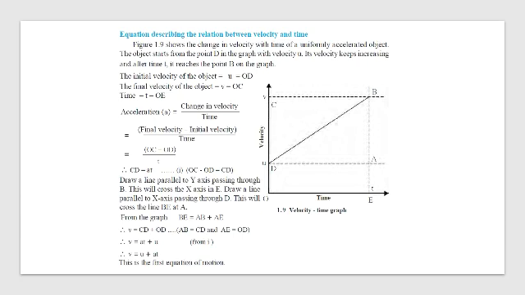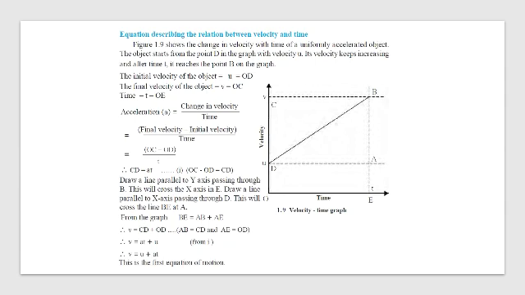Correct? Now look at this. This BE is nothing but v. So AB is nothing but CD and AE is nothing but OD. Correct. So v is equal to CD plus OD. So v is nothing but at plus u. From where did we get CD? Look here.